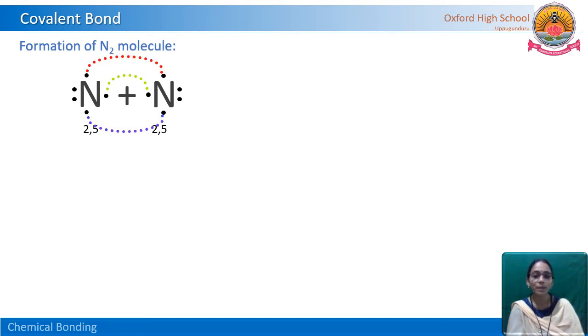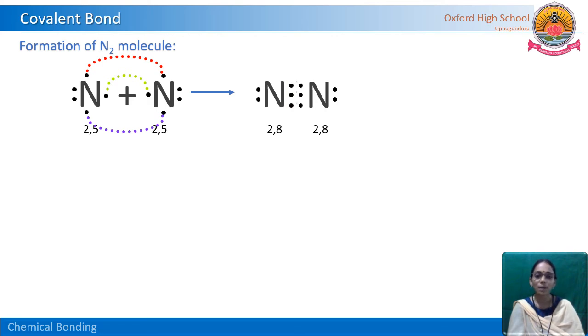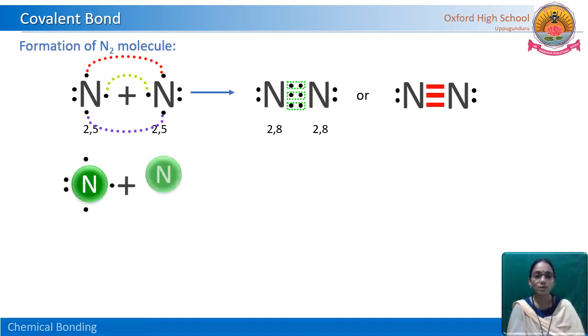So totally how many electrons are contributing or participating in the chemical bonding? Totally 6 electrons are participating in the chemical bonding. 6 electrons means how many pairs? 3 pairs. So 1 pair means 1 covalent bond, and here 3 pairs means 3 covalent bonds. So in between 2 nitrogen atoms, that means in the nitrogen molecule, how many covalent bonds are formed? 3 bonds. Why? Because totally 6 electrons are sharing, that means 3 pairs of electrons. We can write this like this also, in the Lewis dot structure.